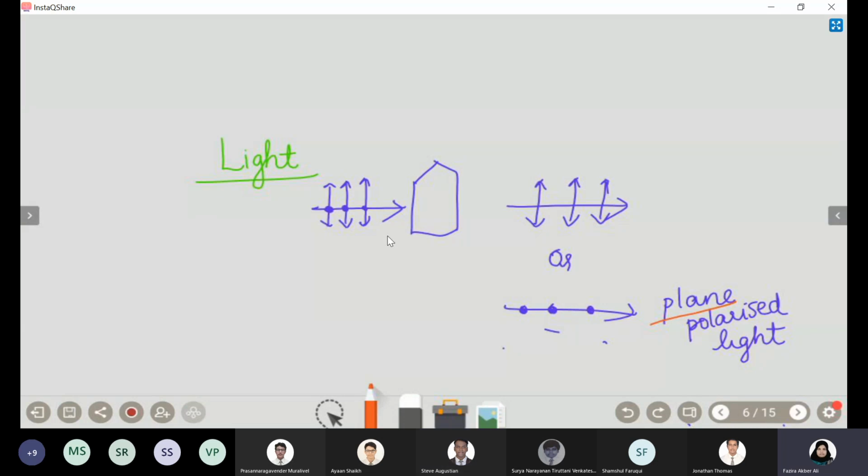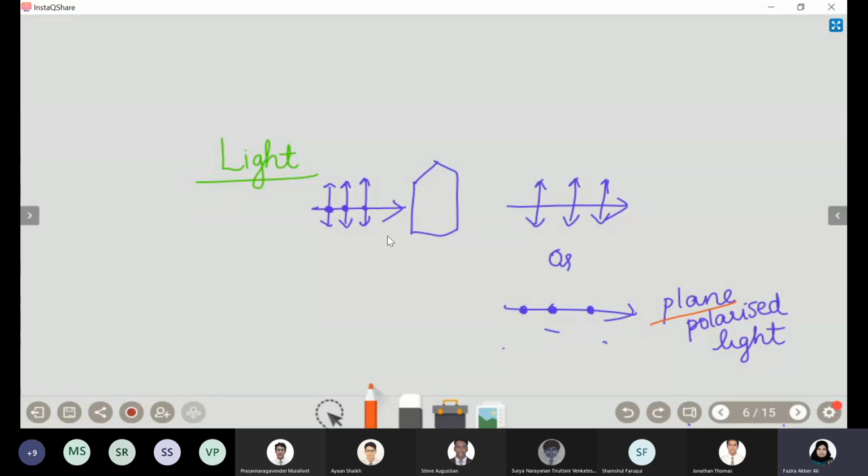Oh, okay. Thank you, ma'am. Is the resultant light visible? Yeah, just like normal light, but the vibration is only in one direction or in one plane. That is plane polarized light. To test the optical activity of a compound, we will be using plane polarized light. Technically nobody is going to ask you what plane polarized is in the exam, but you should use this term frequently to explain the optical activity of the compound. You cannot use normal light because that contains two types of vibration. Here you have only one type, either magnetic or electric.